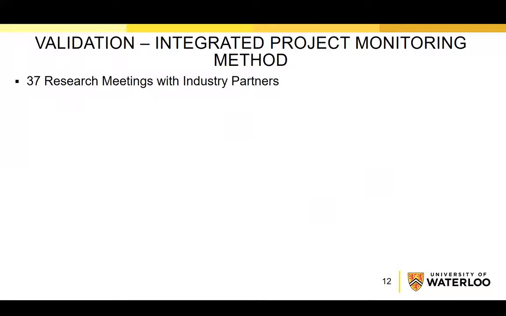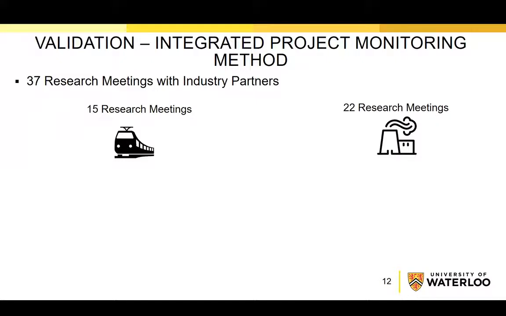In the past 4 years, we conducted research meetings with 6 different organizations. Among these 6, 3 of them were or still are CII members. In order to validate the integrated project monitoring method, we conducted 37 research meetings with 2 industry partners. One of them is a current CII member. 15 of these meetings were with the industry partner in the railway industry, and 22 of them were with the industry partner in the nuclear power industry.